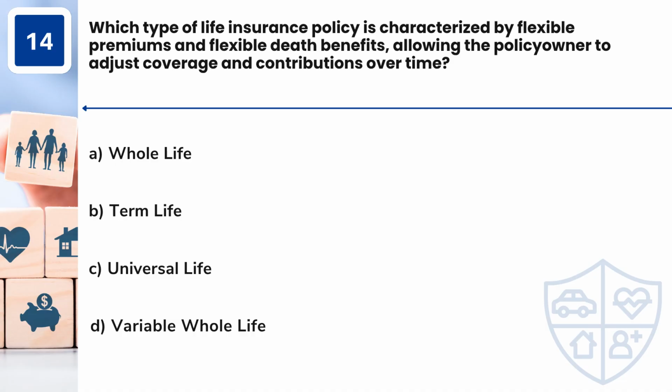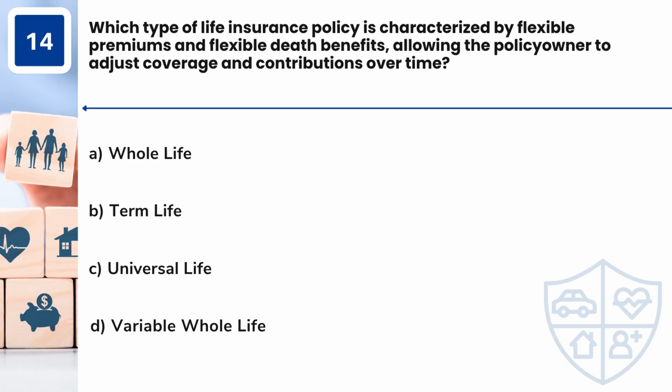Question 14. Which type of life insurance policy is characterized by flexible premiums and flexible death benefits, allowing the policy owner to adjust coverage and contributions over time? A. Whole life. B. Term life. C. Universal life. D. Variable whole life.